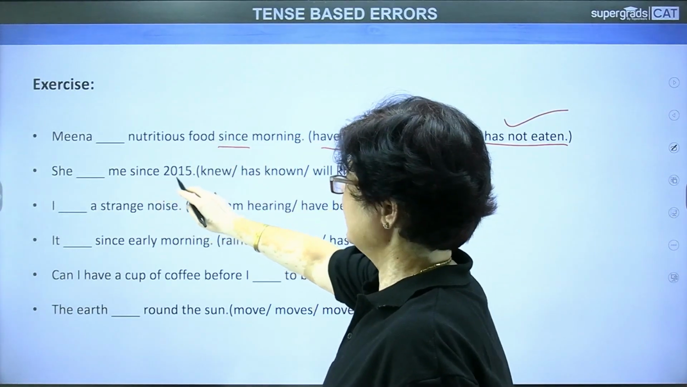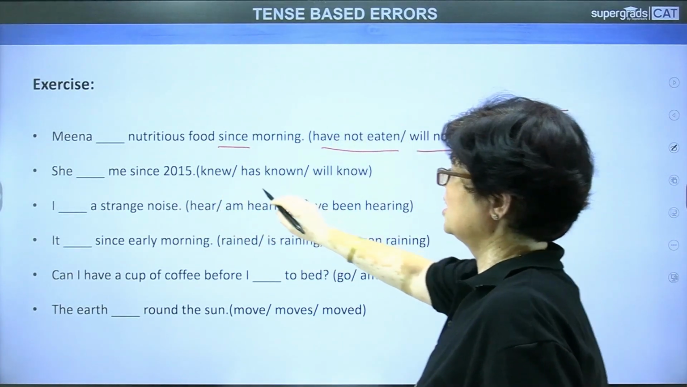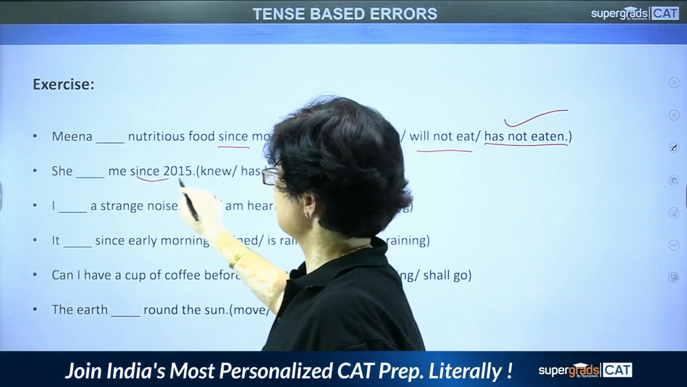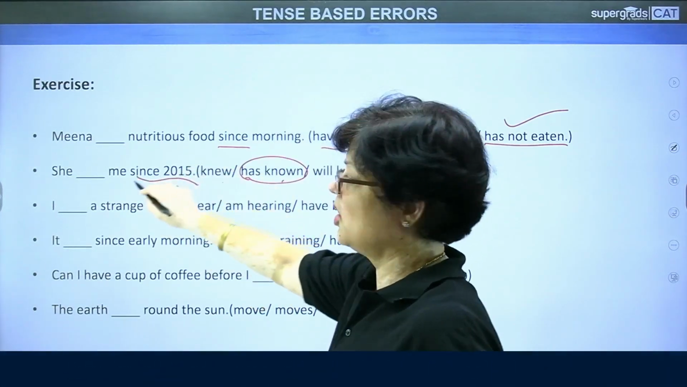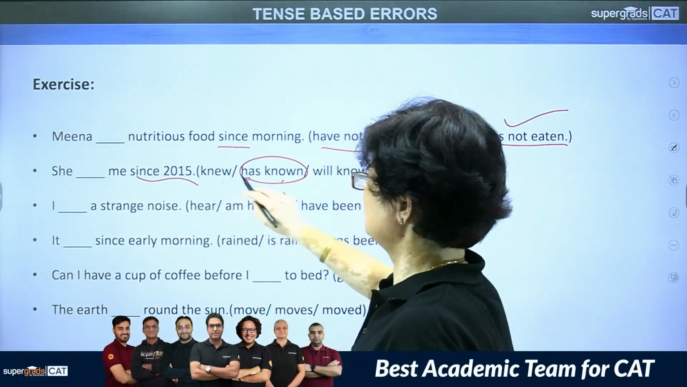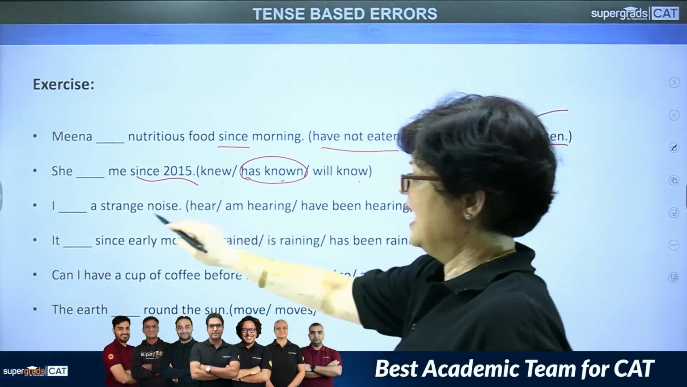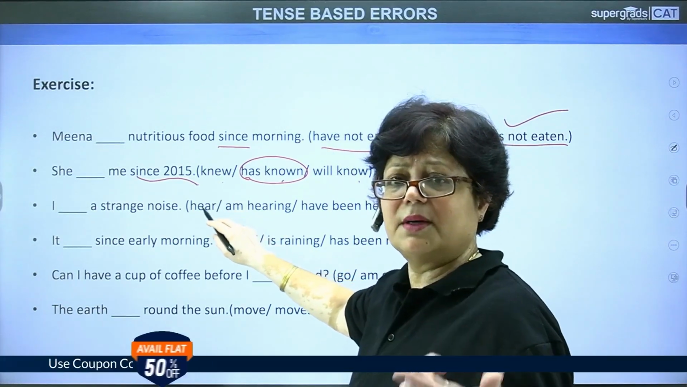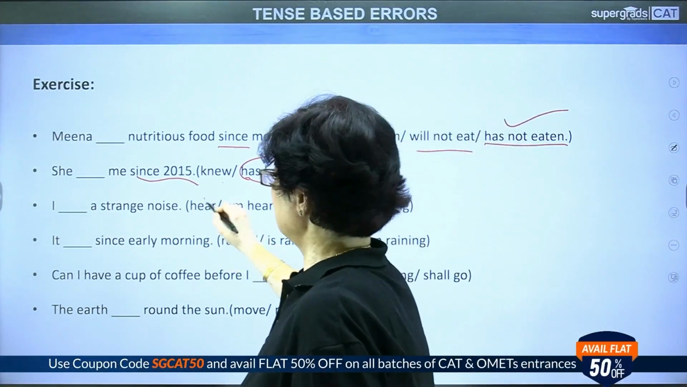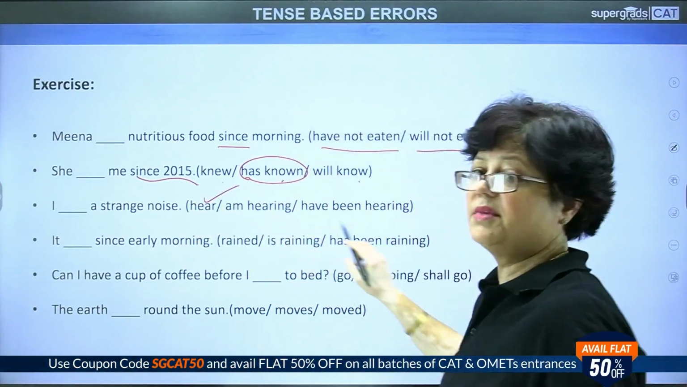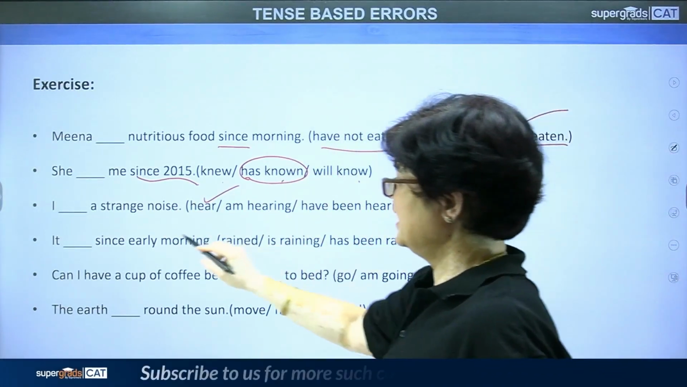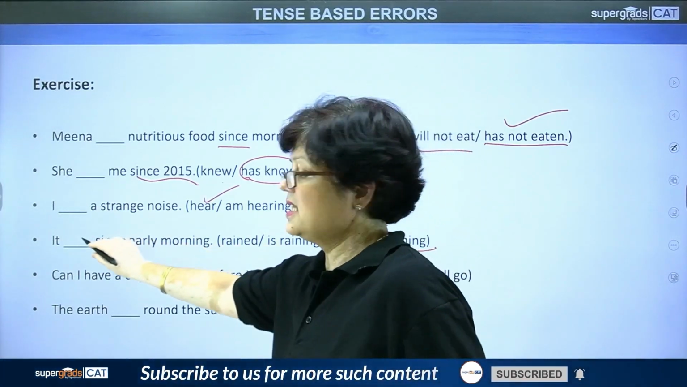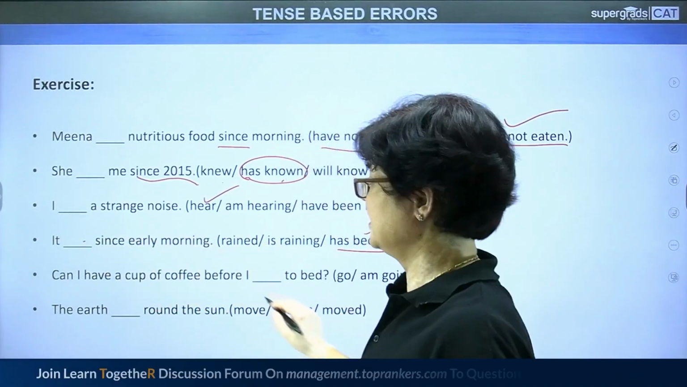She dash me since 2015. Knew, has known, will know. Since. So, has known will be the correct option. She has known me since 2015. I dash a strange noise. I hear. Remember verbs of perception? I hear a strange noise, not I am hearing. Okay. It dash since early morning. It has been raining. It has been raining since early morning.